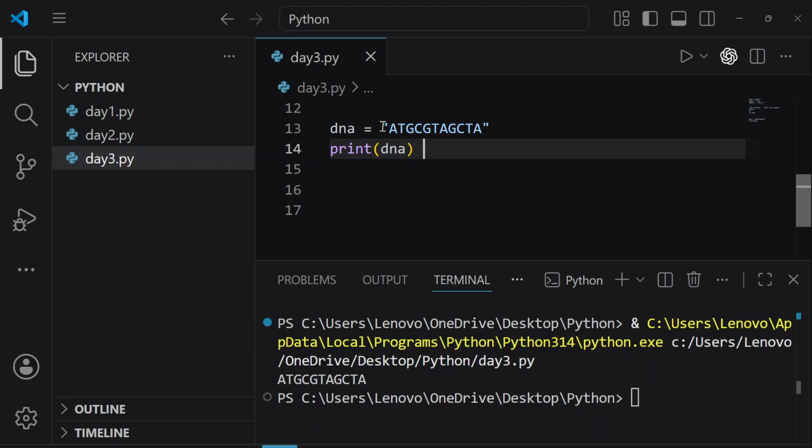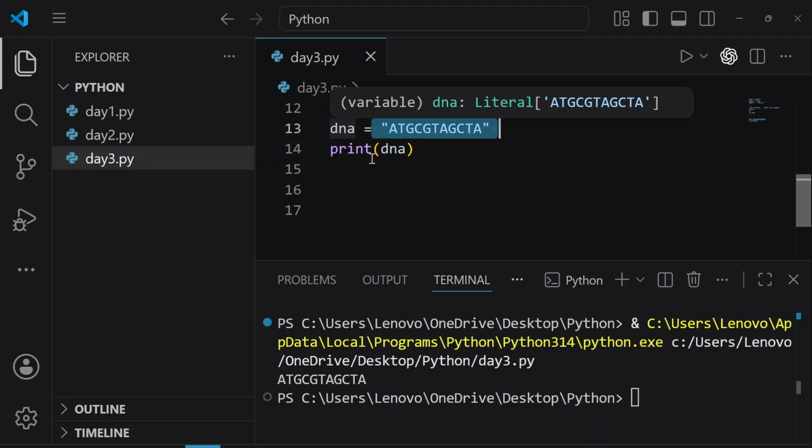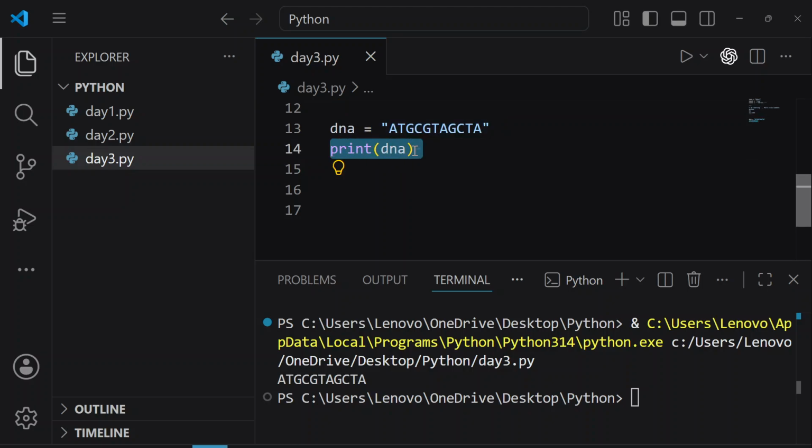So the question is, here we wrote a small program, correct? This is a variable and this is the value of our variable. And here we have written print and DNA, the variable, which means Python is going to execute this code, which means Python is going to print the value of this variable DNA. So this is the value and this is what we are seeing in our output in our terminal.